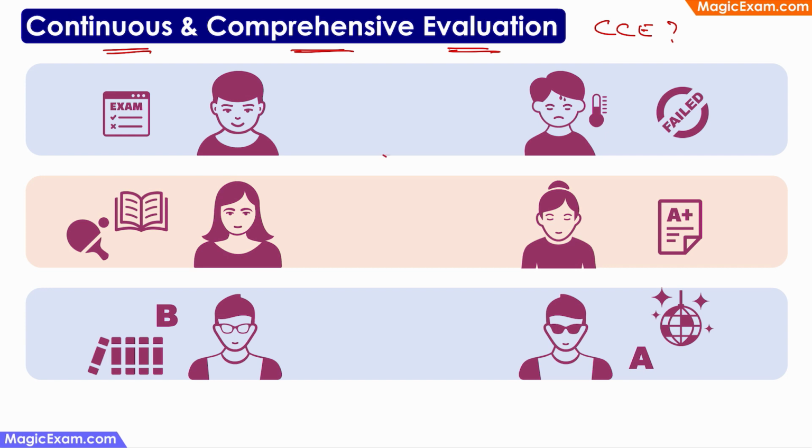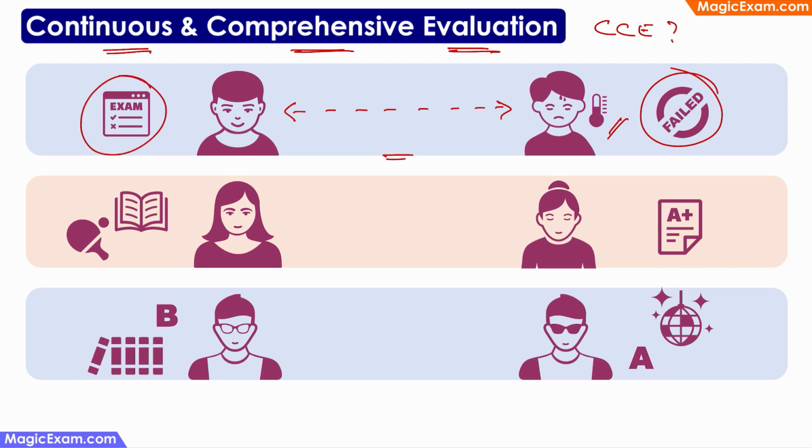Ram and Sham were two friends. Both of them put effort in their studies throughout the year. But just before the exam, Sham got fever, so he could not sit in the final exam. So what happened? He failed, whereas Ram sat in the final exam and he passed.